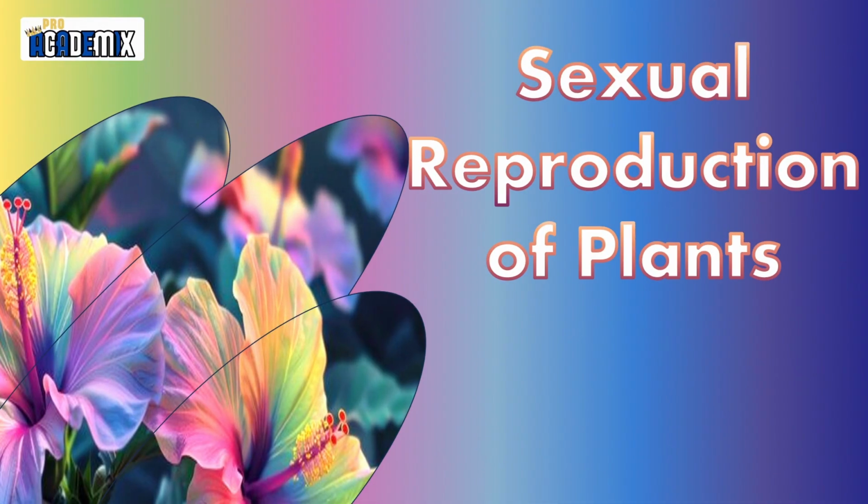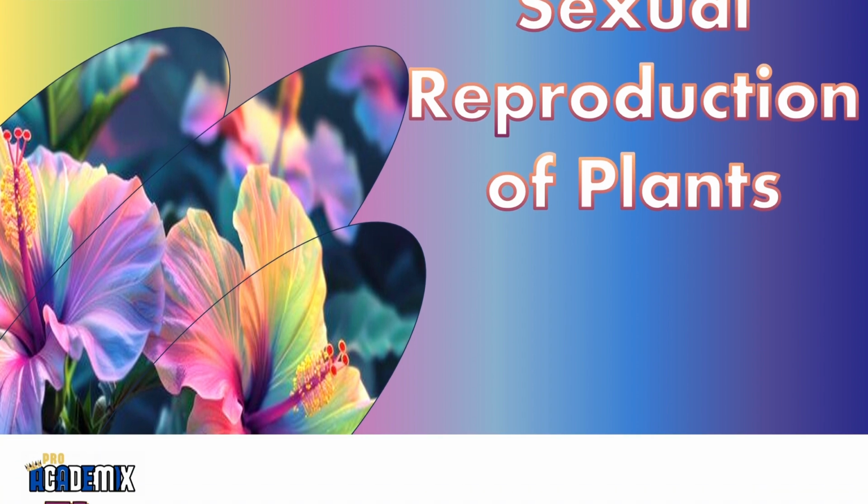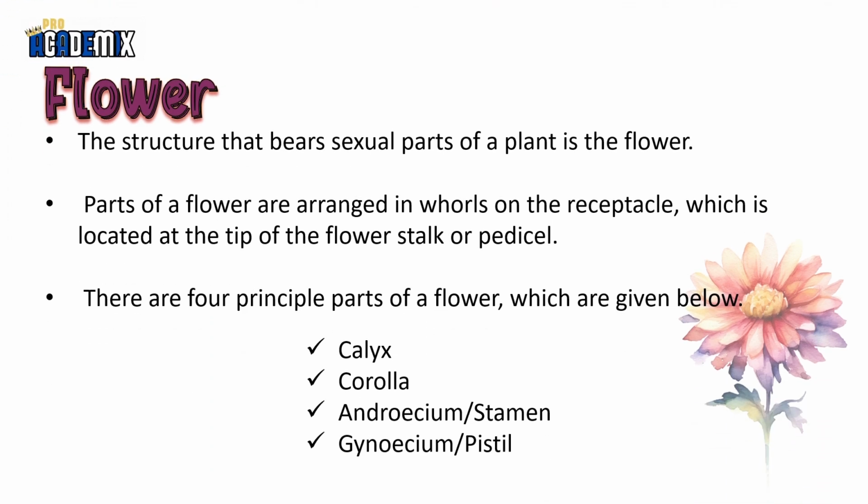Let's see sexual reproduction of plants. What do you think about sexual reproduction of plants? Seeds are produced by fusion of gametes produced by sexual structures in mature plants. These seeds can grow into new plants. Mainly, as I told before, in sexual reproduction of plants, the flower is taken as the main structure. The structure that bears sexual parts of a plant is the flower.